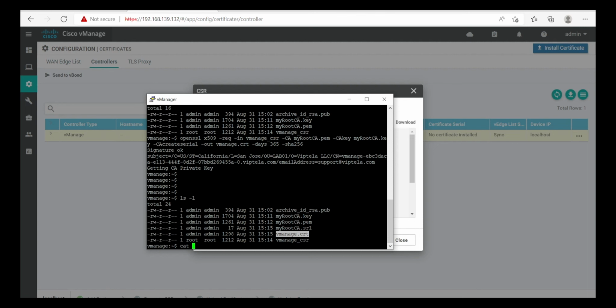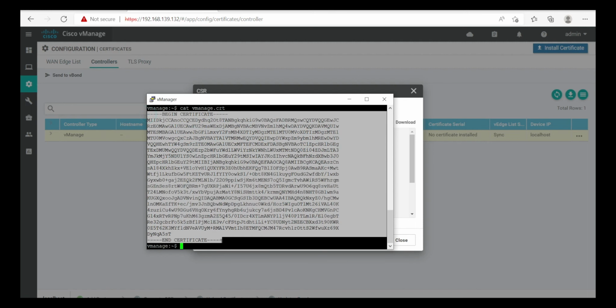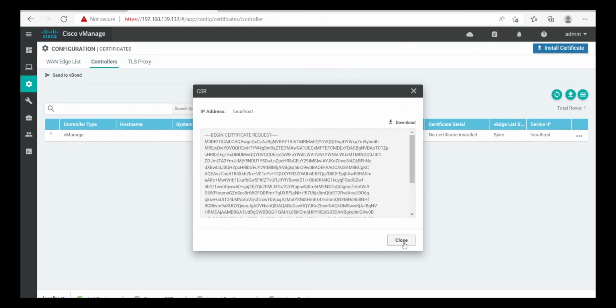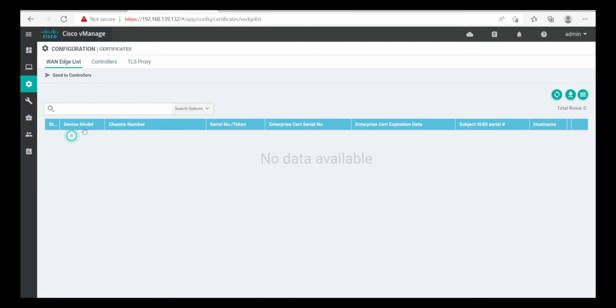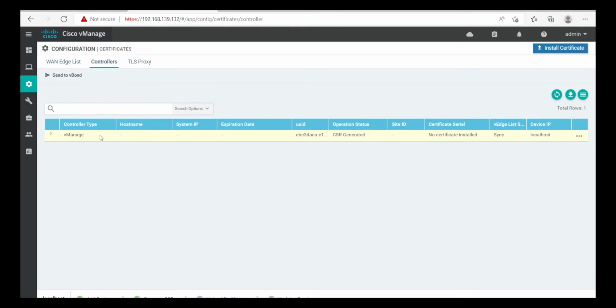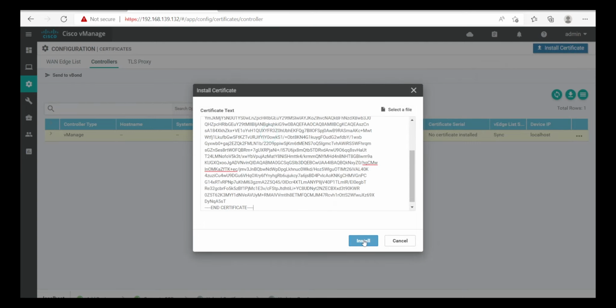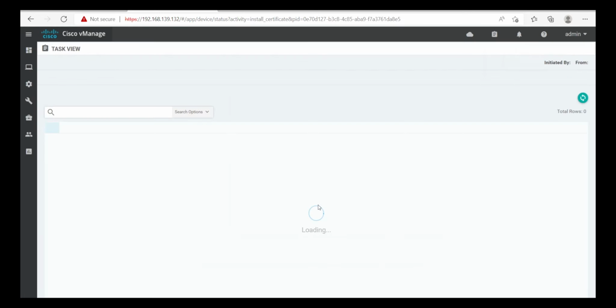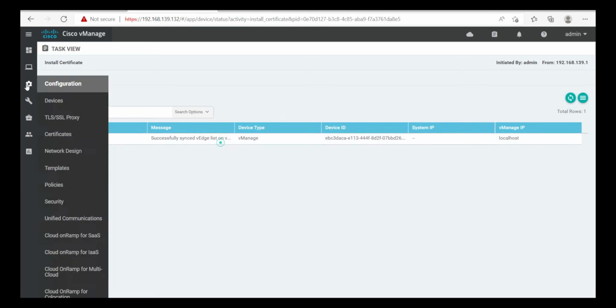We use cat and copy this certificate. Go to configuration, certificates, controllers, vManage, install certificate and paste it here and click install. Now we see that it's scheduled. Let's refresh it. Here it is, it's successfully synced.